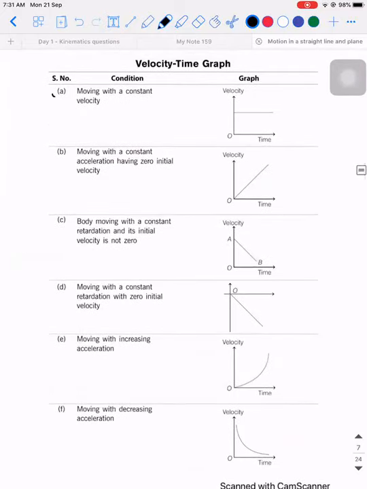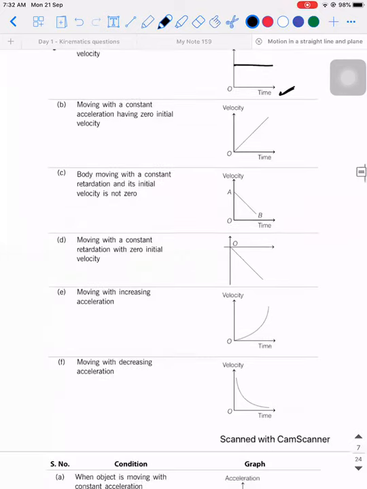Similar is the case with the velocity time graph. When the object is having a constant velocity, remember, always in physics, you see everywhere, time is taken on the x-axis because time is the independent axis. So dependent quantities go on the y-axis and independent quantities on the x-axis. When the object is moving with a constant velocity, it will be a line which is parallel to the x-axis. If it is a line along the x-axis, velocity is 0, which means the object is at rest.